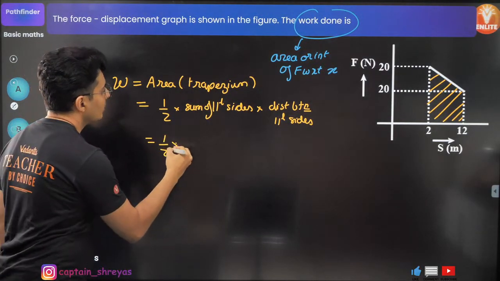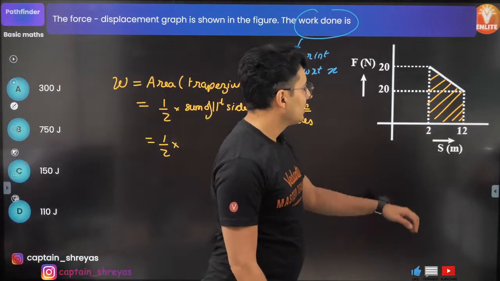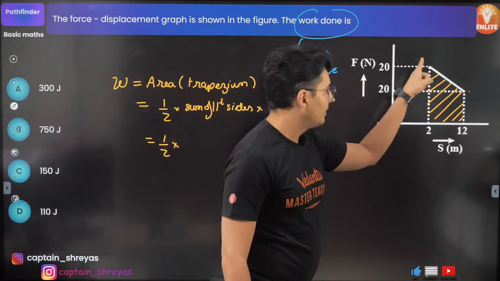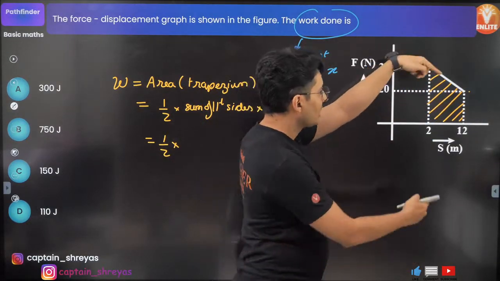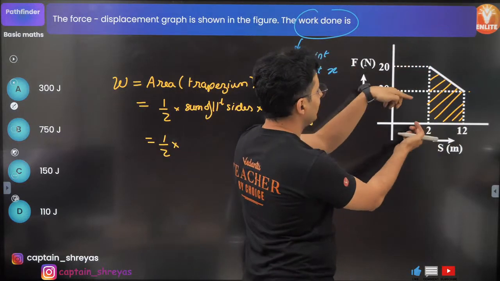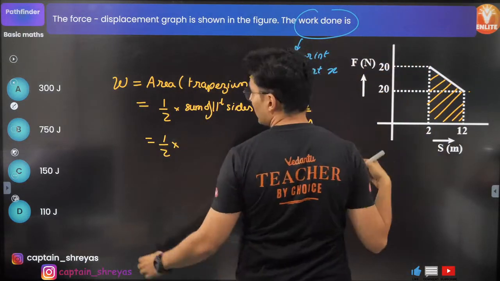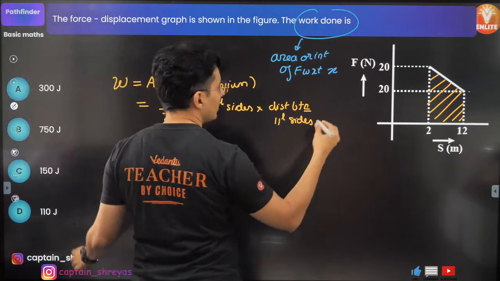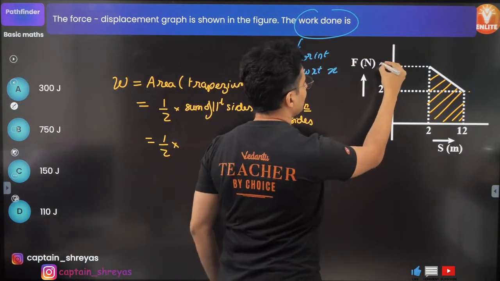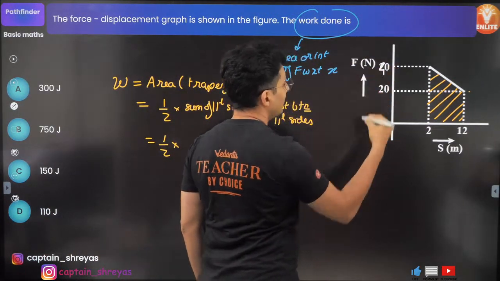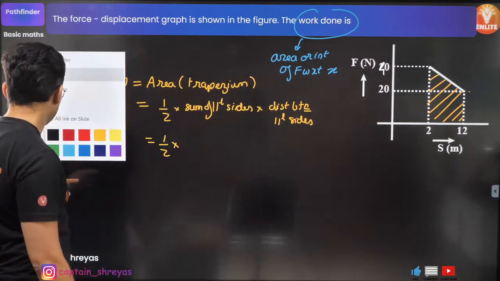So half into the sum of parallel sides. These two sides are parallel, like you can see. This is a trapezium. This is 20, this is 40. Actually, I think this should have been labeled as 40, guys. I'm so sorry, misprint. This is 20, this is 20. So this is actually 40. Okay, now I think we can do this.